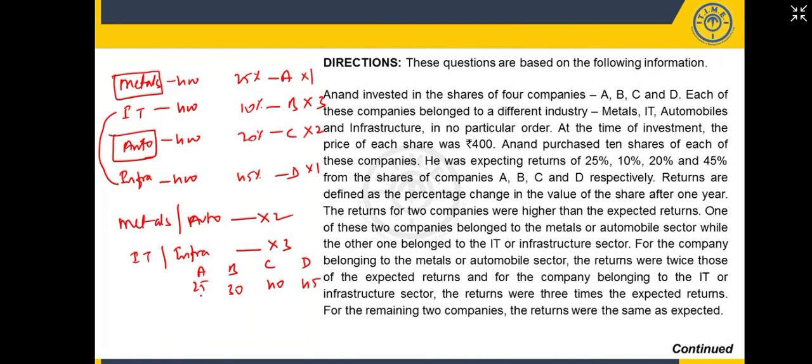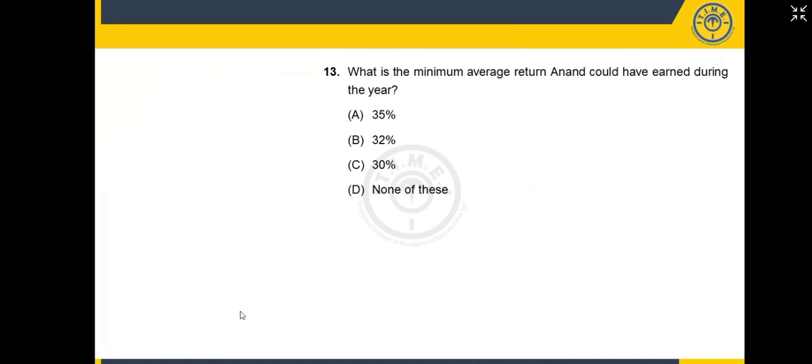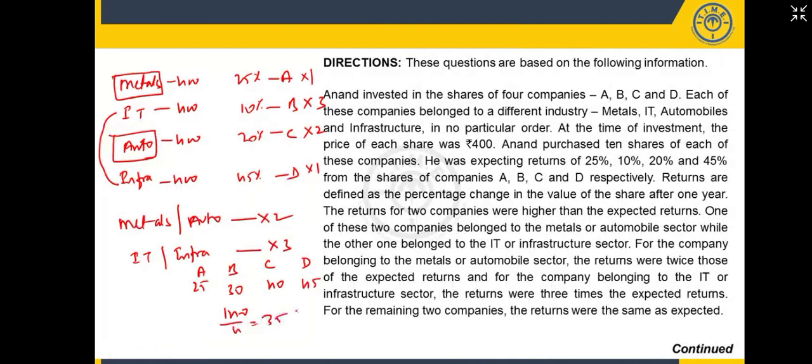So what is the sum you get here? 25 plus 45 is 70, and with the rest the total is 140. The question is to find the average, so we take a percentage of the total, like 140 upon 100, because we are dealing in percentages. The base value is 100 every time.